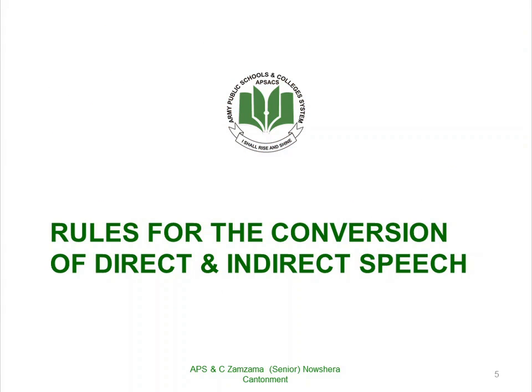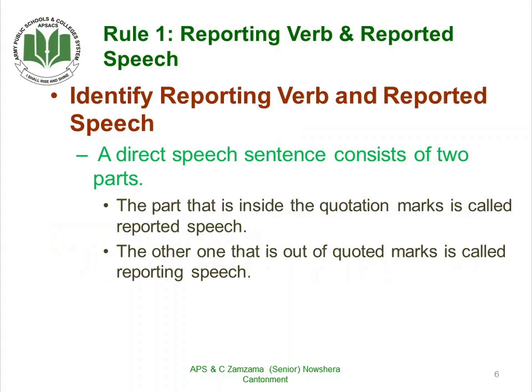Now, come towards the rules for the conversion of direct into indirect speech. Rule number 1: we have to identify the reporting verb and reported speech. That is the first and foremost thing that we have to do while converting direct speech into indirect speech.